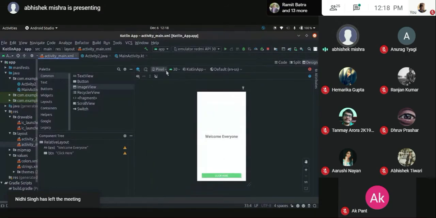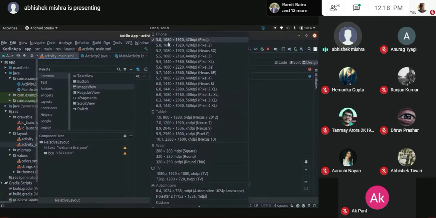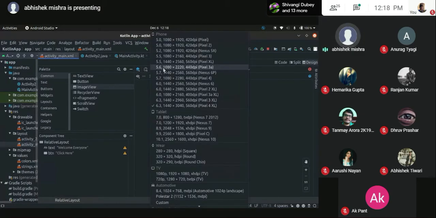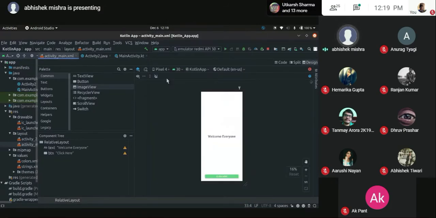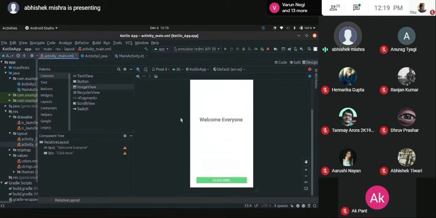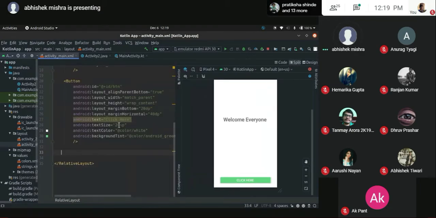And while going for the design, you have this very good feature that allows you to check the appearance of your application for multiple devices. Right now it is showing me 5.0, and if I head over to 6.3, I can see what it will look like on a 6.3-inch device. You can see it is auto adaptive, and you learn these practices along the way. It won't create a problem if I go for a 5.7 device also. It automatically adjusts. One second, I'll just zoom in. Yep, it automatically adjusts according to your device because the code is written that way.